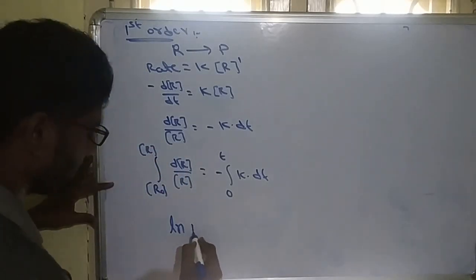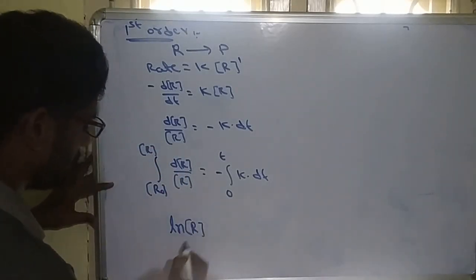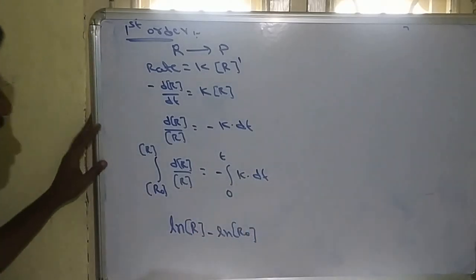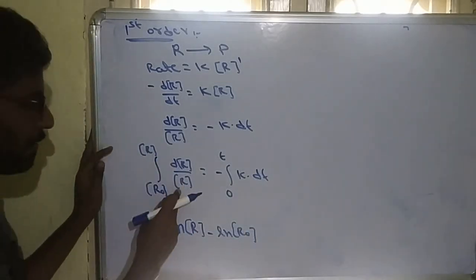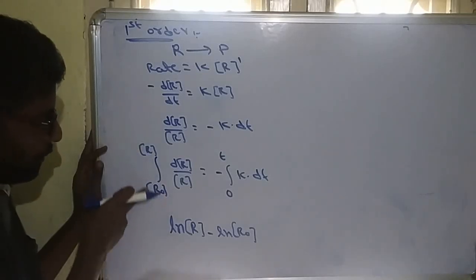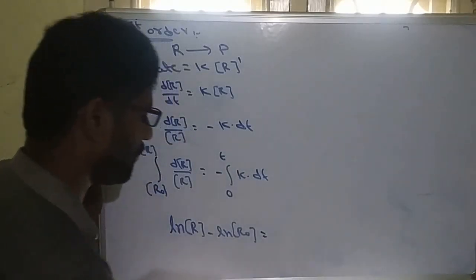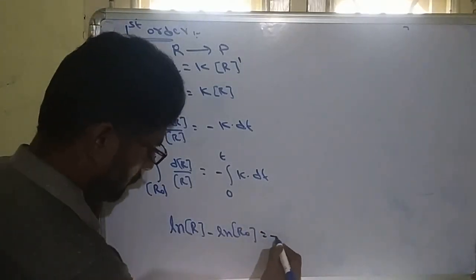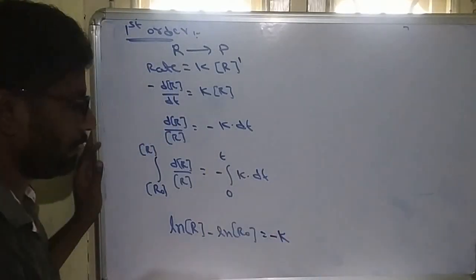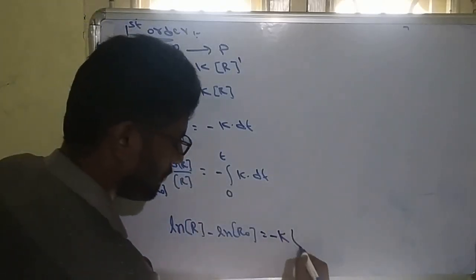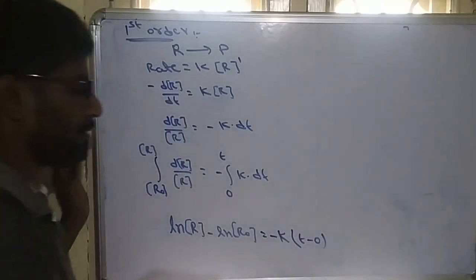So the integration of dR by R will become ln R from R to R0, that means ln R minus ln R0. This is equal to minus k, since k is constant, into the integration of dt, which will become t from t to 0, that means t minus 0.